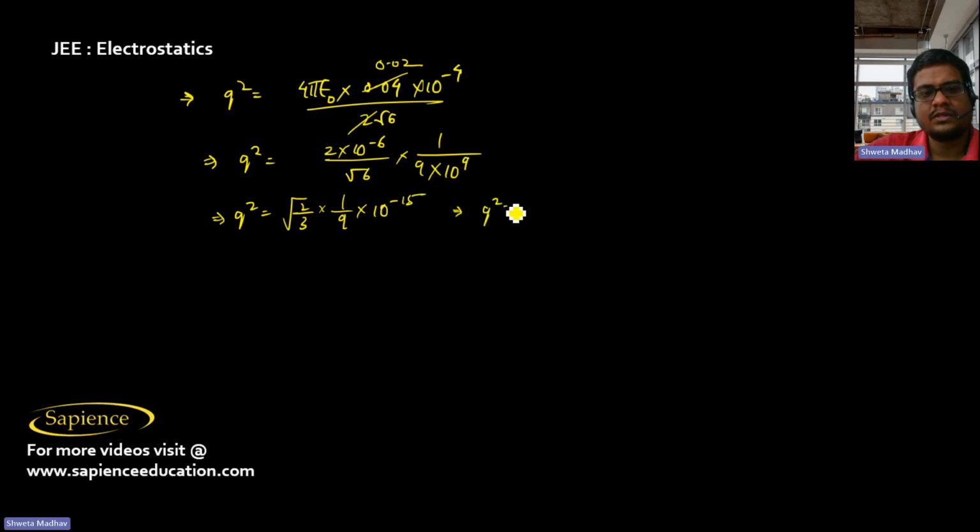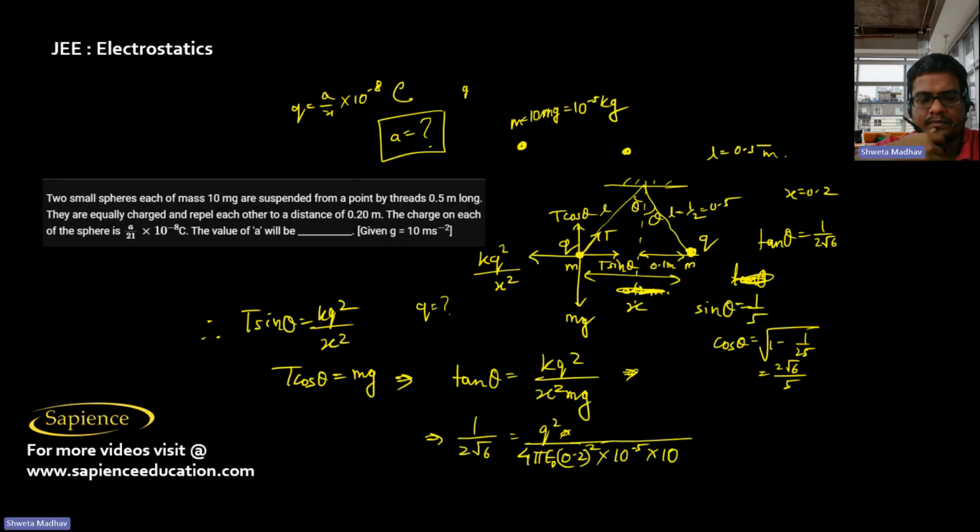You can say Q square is 10 root 2 by 9 root 3 into 10 power minus 16. So therefore Q will be equal to something like this, root over, okay, 21.